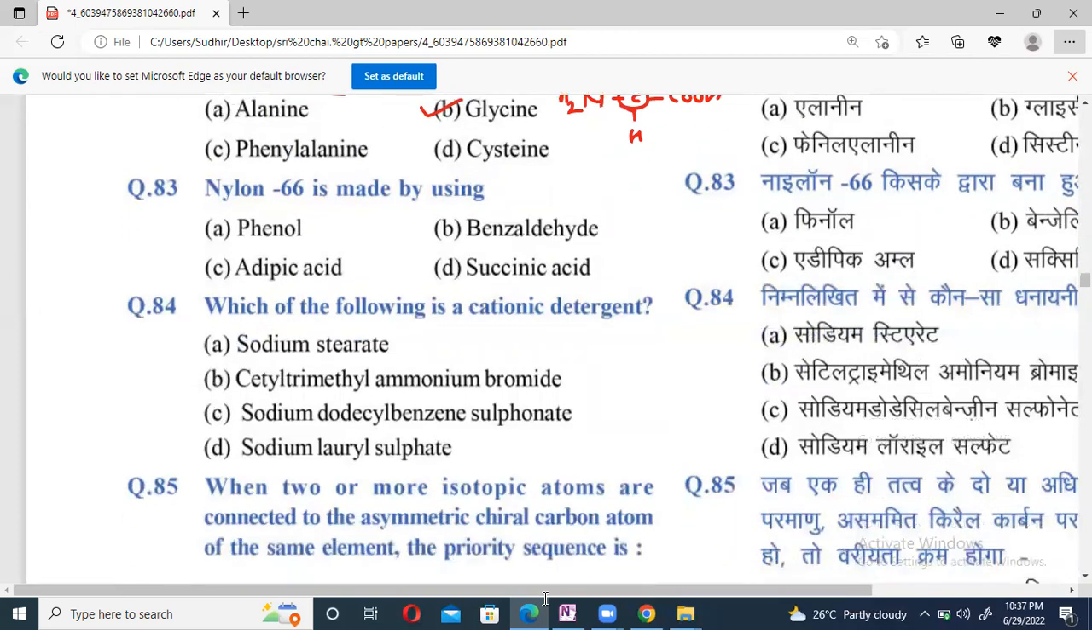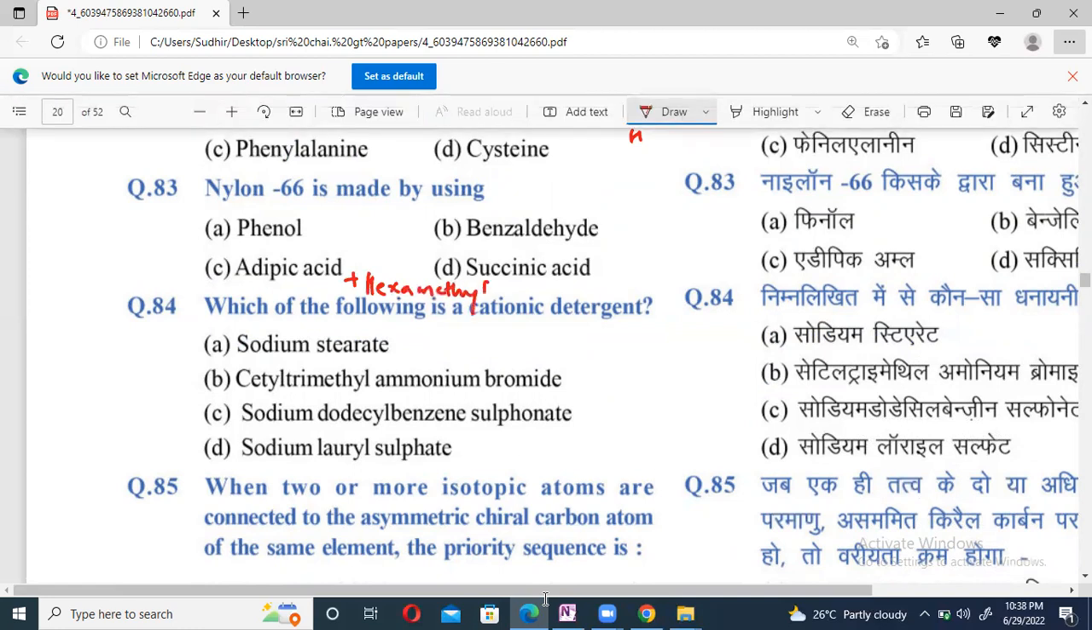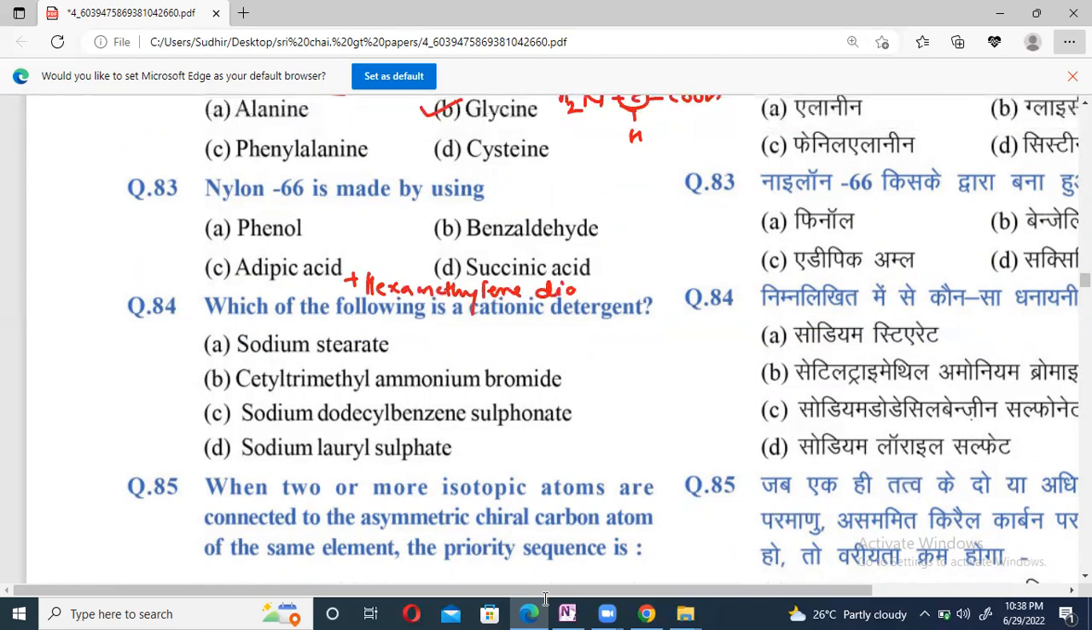Now 83. Nylon 66 is made by using adipic acid plus hexamethylene diamine. Option C.